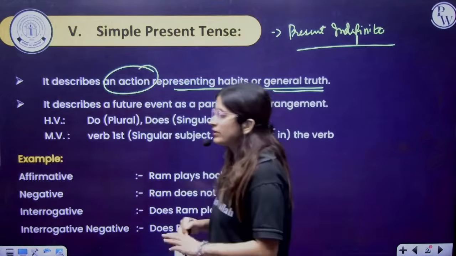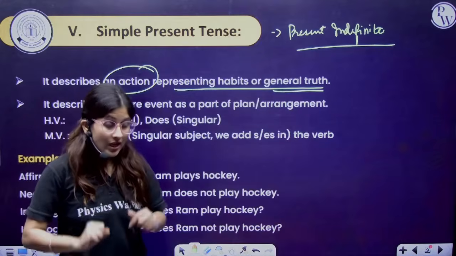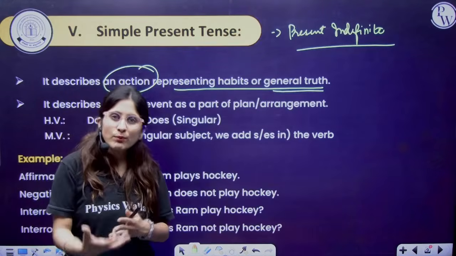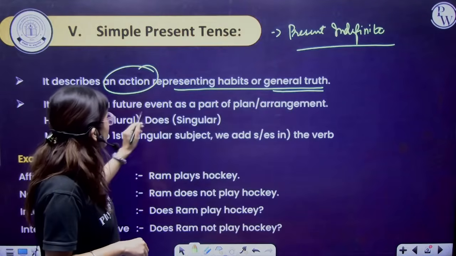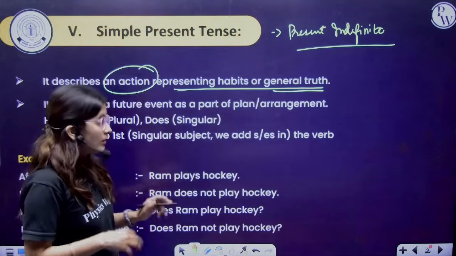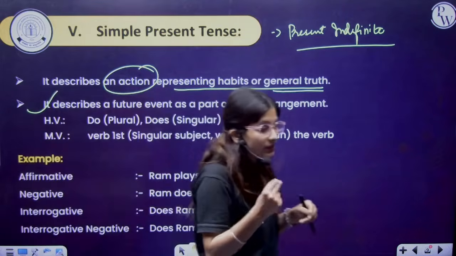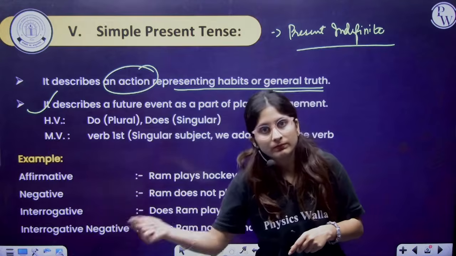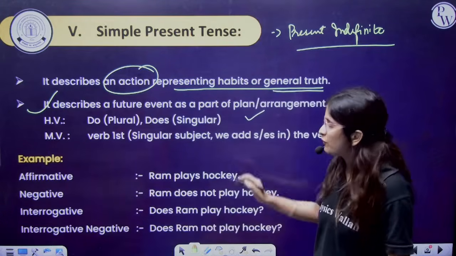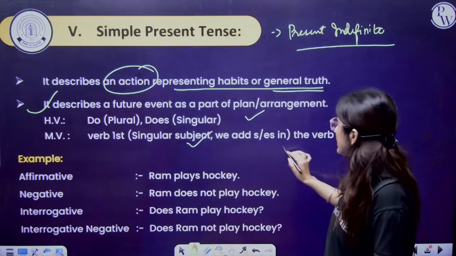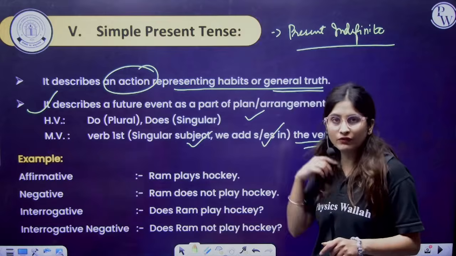So where do we use the present indefinite tense? We generally use it when a general truth, habitual action or routine is mentioned. Now, it also describes a future event as a part of a plan or arrangement. Means in the present we are discussing the future. Fine. So helping verb do or does, main verb first form, with a singular subject, s or es in the verb.